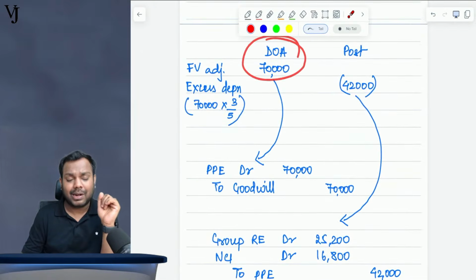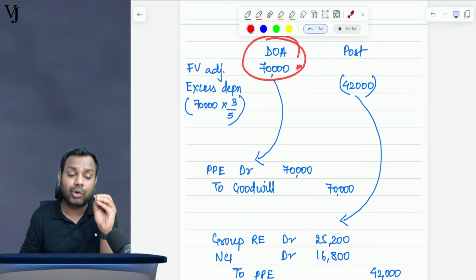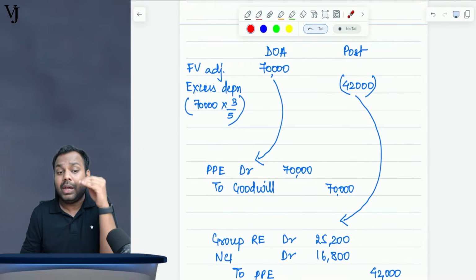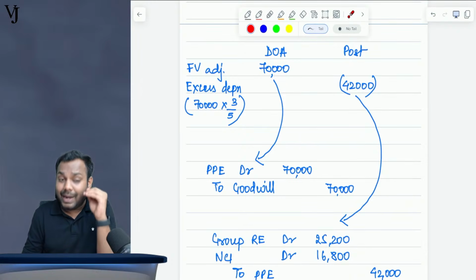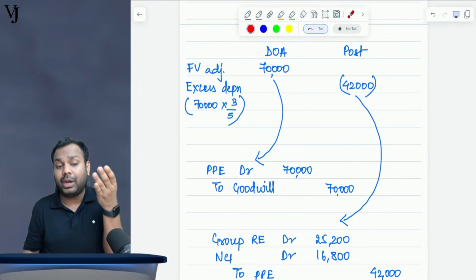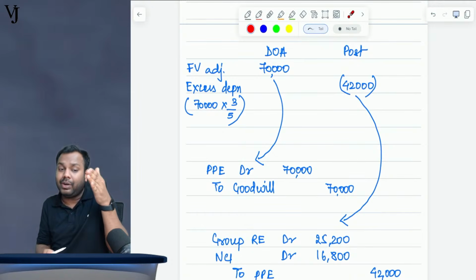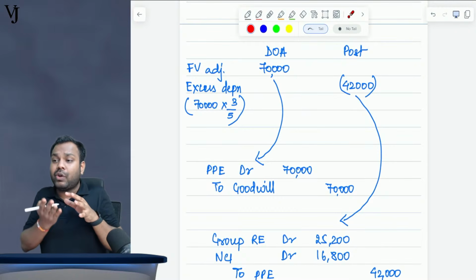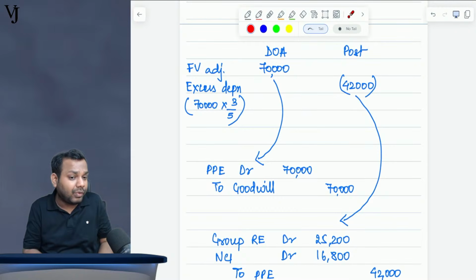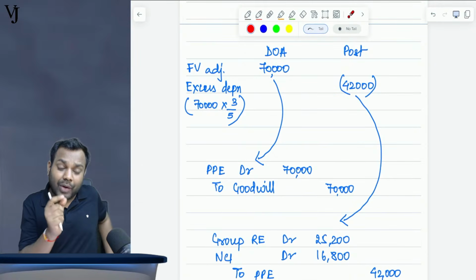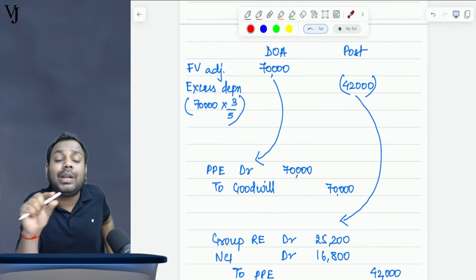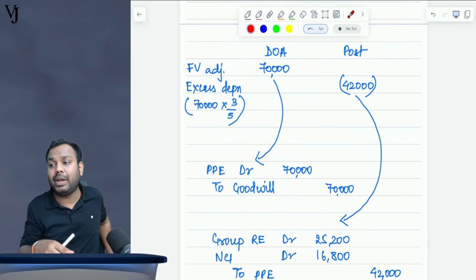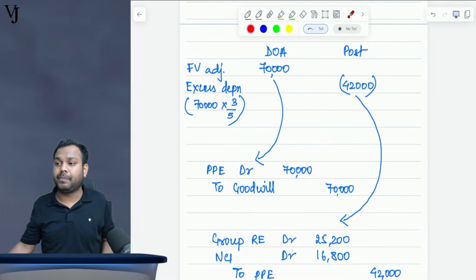Anything which gets recognized on the date of acquisition is adjusted with goodwill. Now, if you are increasing your net assets by 70,000, your goodwill will decrease by 70,000. Yes or no? The more the value of net assets, the less the value of goodwill, because while calculating goodwill, we reduce net assets. The more amount we reduce, the less amount of goodwill we will get.